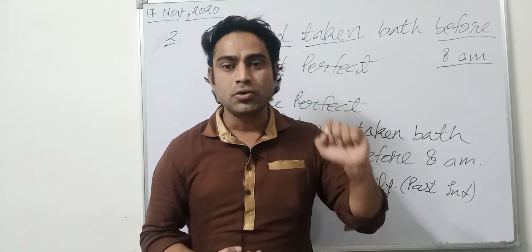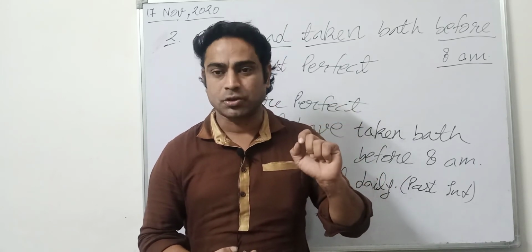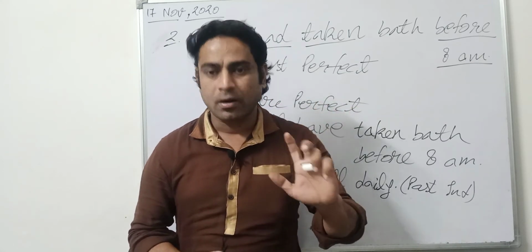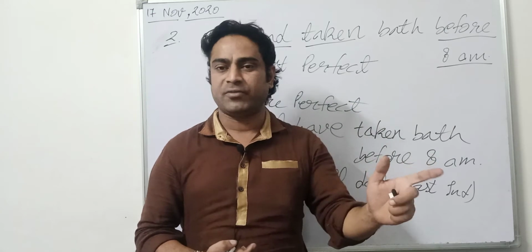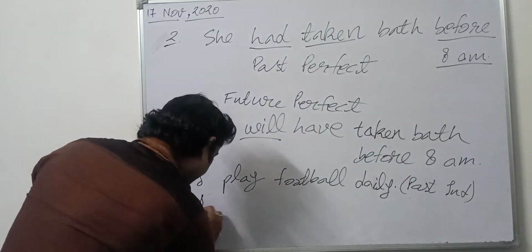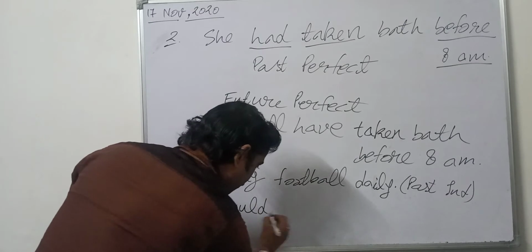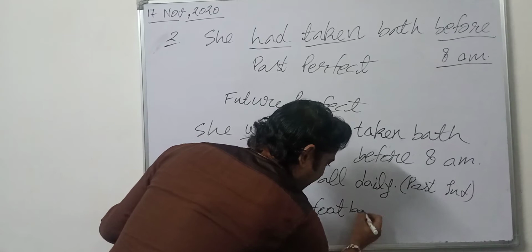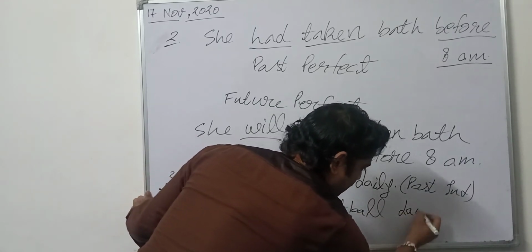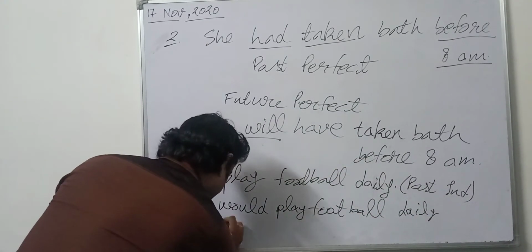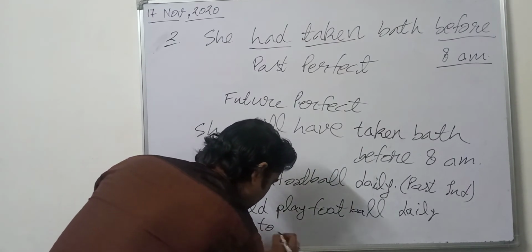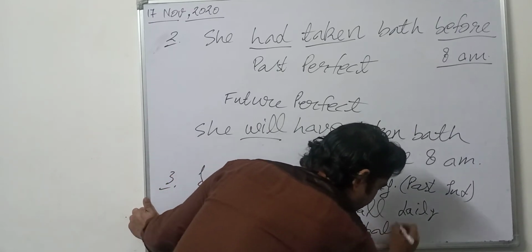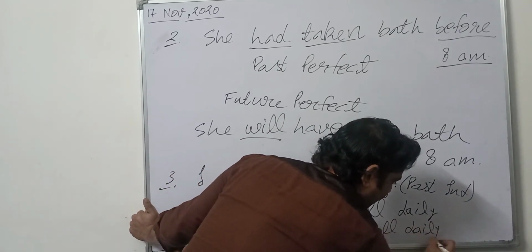We can use used to, then verb first. Or one more thing is there, would then verb first. So you can say I would play football daily, or you can say I used to play football daily, right?